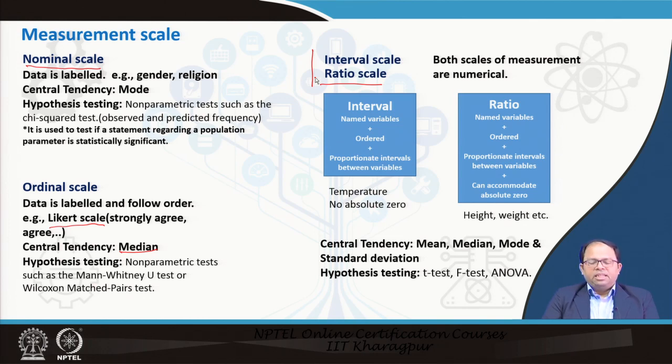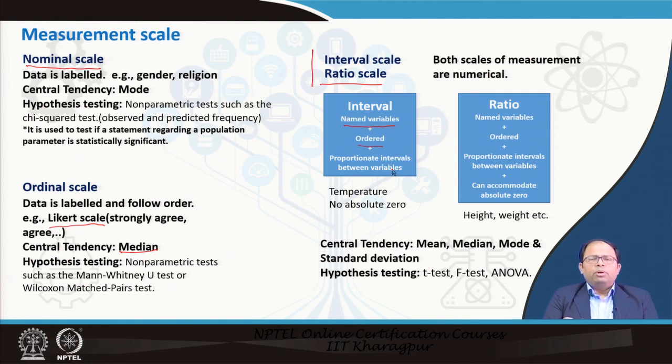For example, in the interval scale, we not only can name or label the variables, it is also ordered, and there is a proportionate interval between the variables. That means between strongly agree and then agree and neutral, we cannot say the gaps are same. But here in interval scale, I can say that if there are 4 categories, the gaps would be same. For example, if I measure the same response using a 1 to 10 scale, then I can say that 1 to 2 and 2 to 3 has equal difference. In that case, we can say it is proportionate.